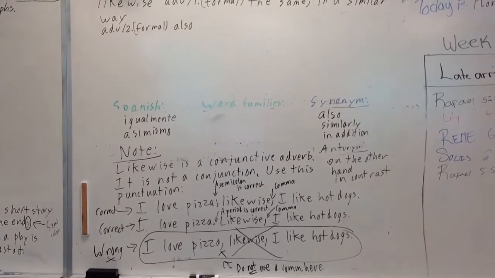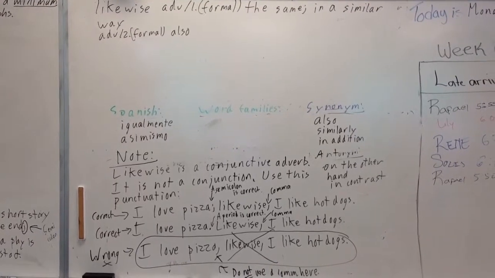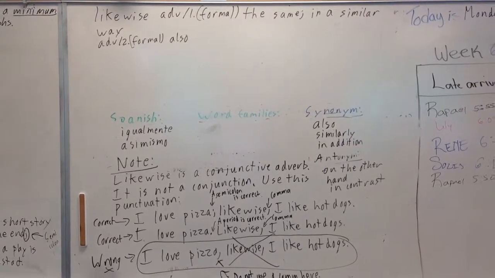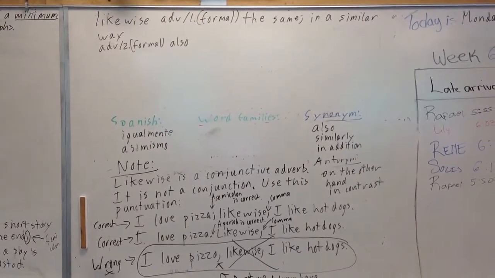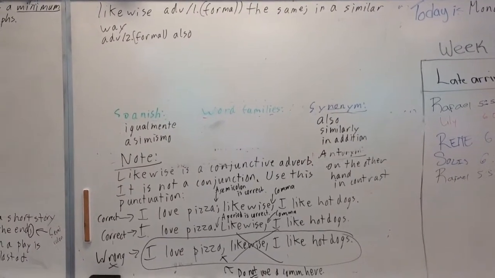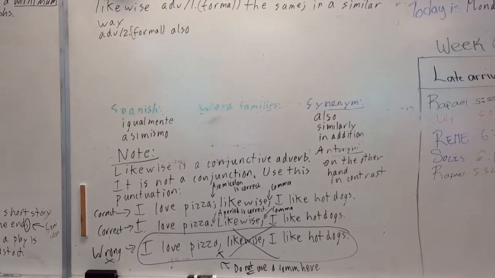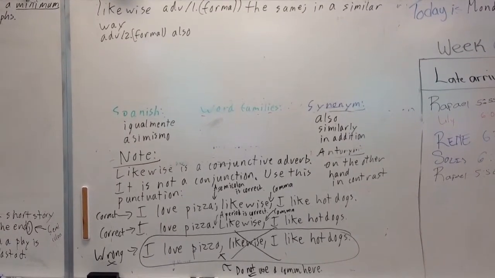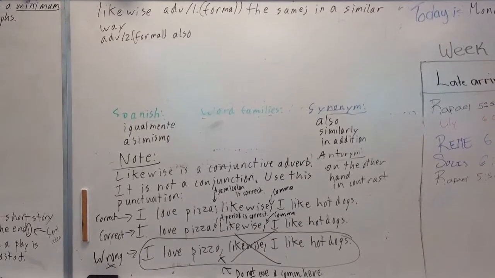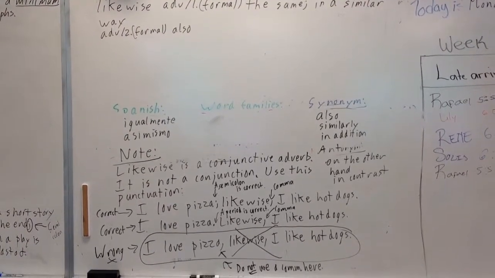If we look at the first row, I love pizza, semicolon, likewise, comma, I like hot dogs. What we're saying here is I love pizza. In the same way, in a similar way, or also, I like hot dogs. It could really work with either of those definitions, I think, depending on how you think about it.